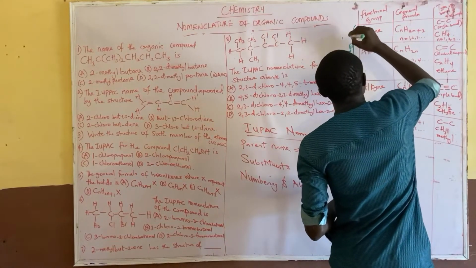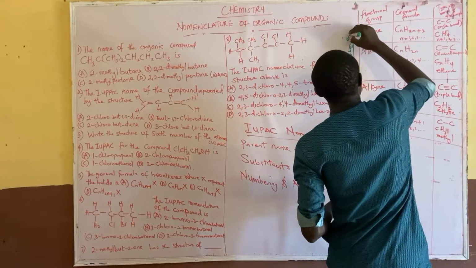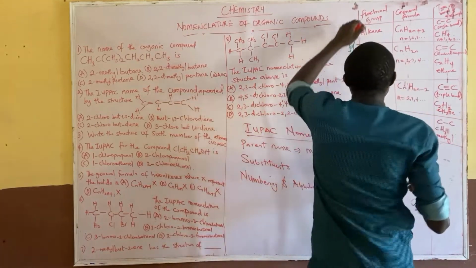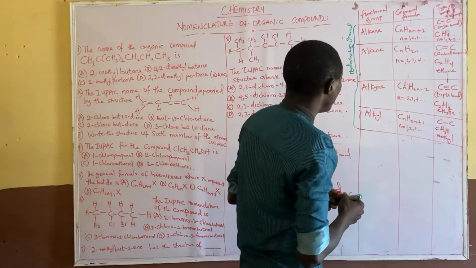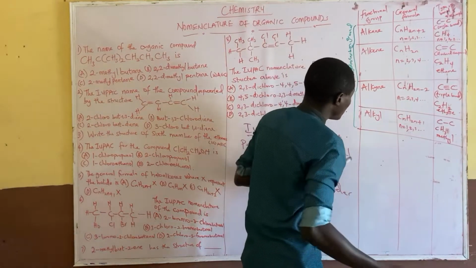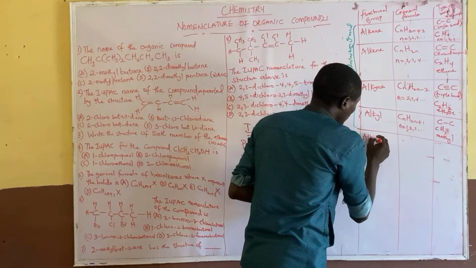We call it a hydrocarbon group or hydrocarbon organic compound. It only contains hydrogen and carbon. Now, when you start from here, the next one that we have is alkanol.